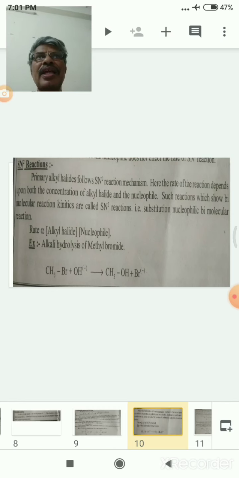In this SN2 mechanism, there is a single step mechanism. In this, a transition state is formed. In the slow step, the alkyl halide reacts with the nucleophile to form a transition state. In this step, the sp3 carbon of the alkyl halide is converted to sp3d hybridized carbon.